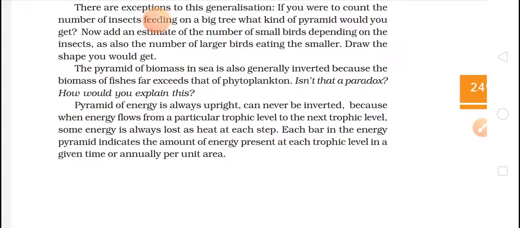The pyramid of energy is always upright and can never be inverted, because when energy flows from a particular trophic level to the next trophic level, some energy is always lost as heat at each level. This we have just seen: when moving from one trophic level to another, energy is continuously being lost. Each bar in the energy pyramid indicates the amount of energy present at each trophic level in a given time or annually per unit area.